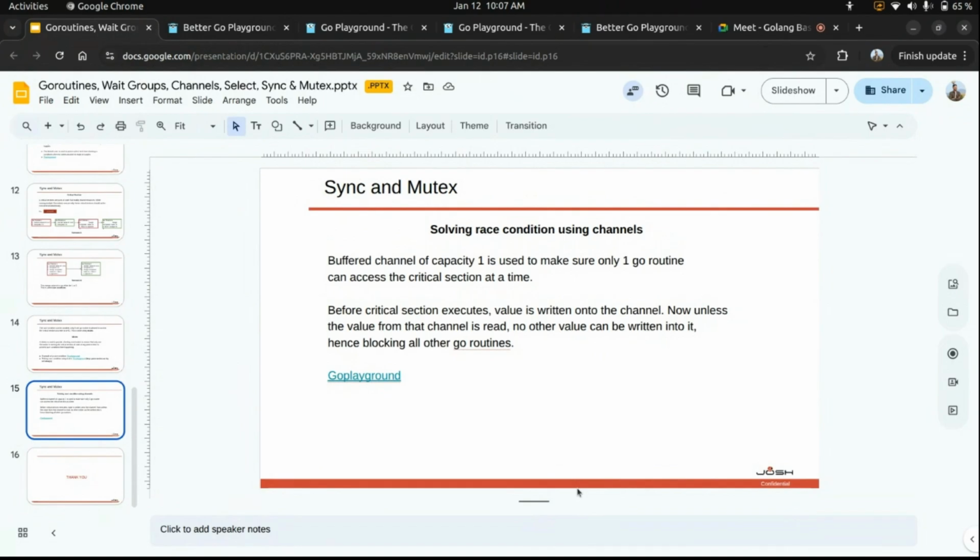0 or 1, one at a time can access, until and unless you use the same sync.mutex object. If you use two copies, then they will create separate locks.